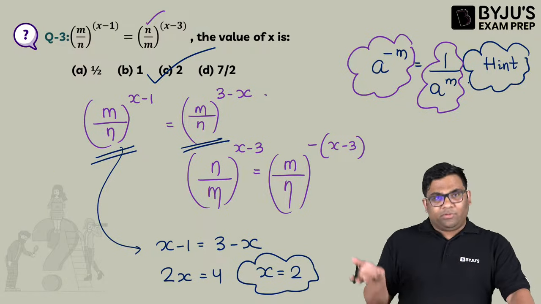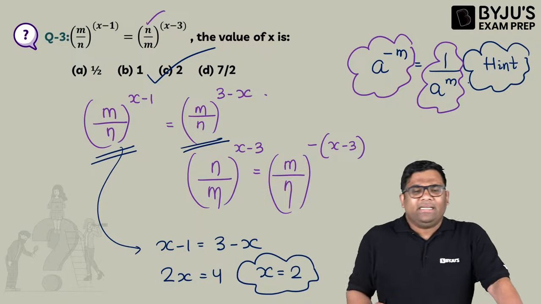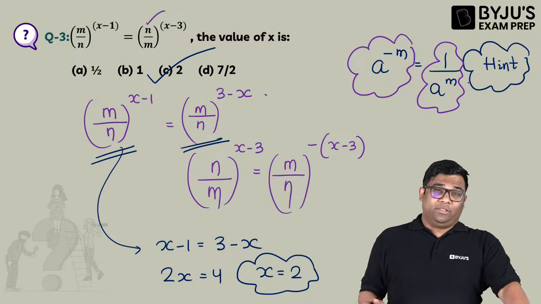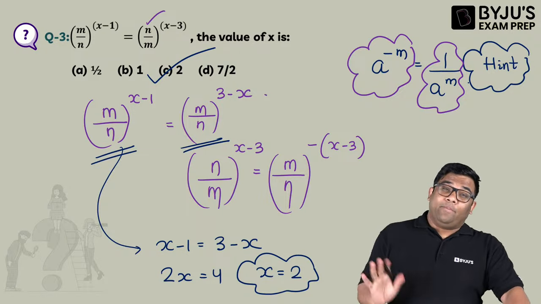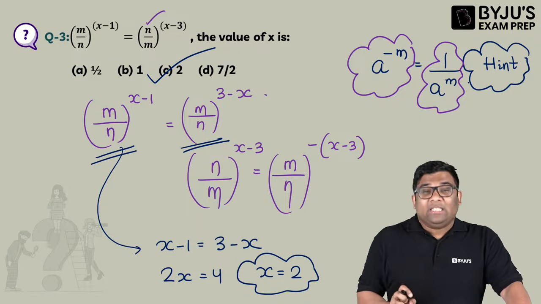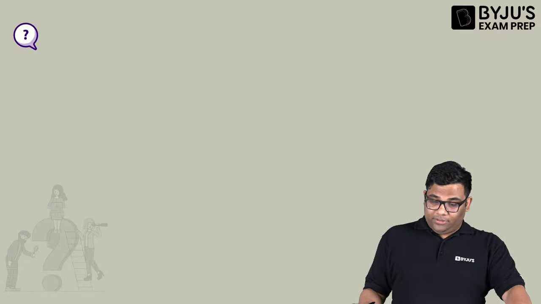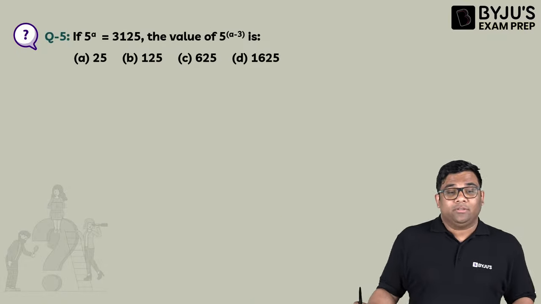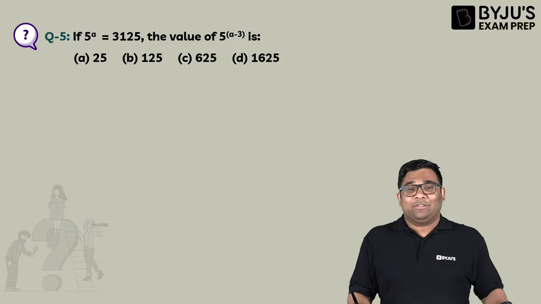Some questions will be directly asked like this also. Because in GATE and ESE, you don't expect too tough questions. But yes, they will ask some good, simple questions, but the basis will be these identities only. Now solve this question. GATE is not some mathematical Olympiad, they will not ask too tough questions.